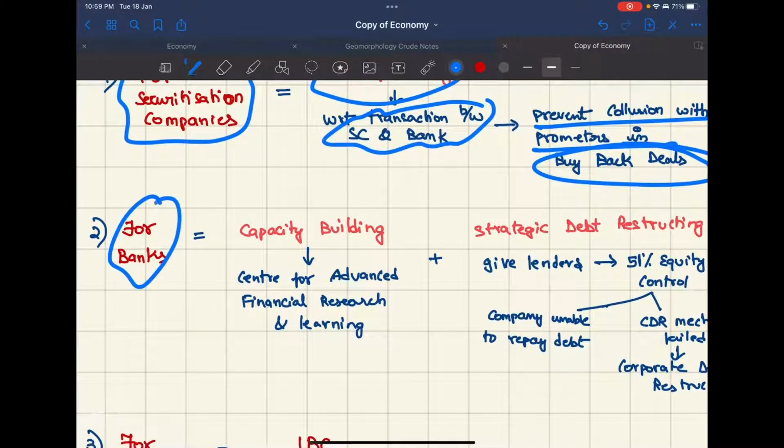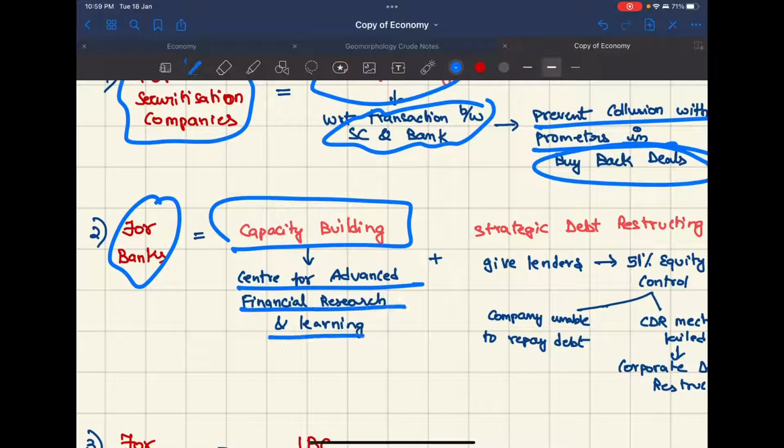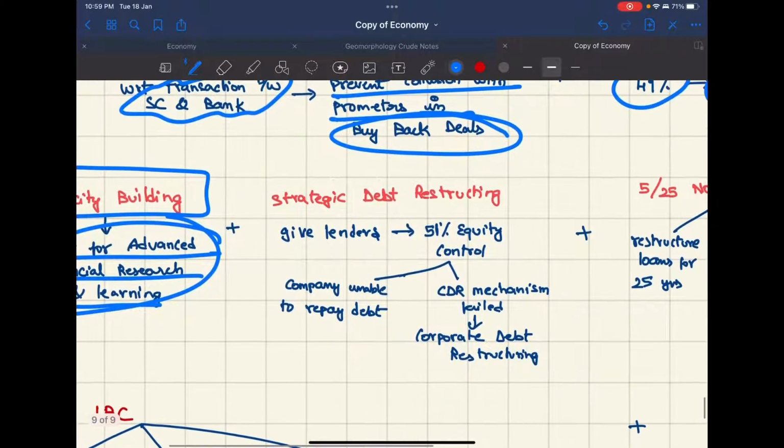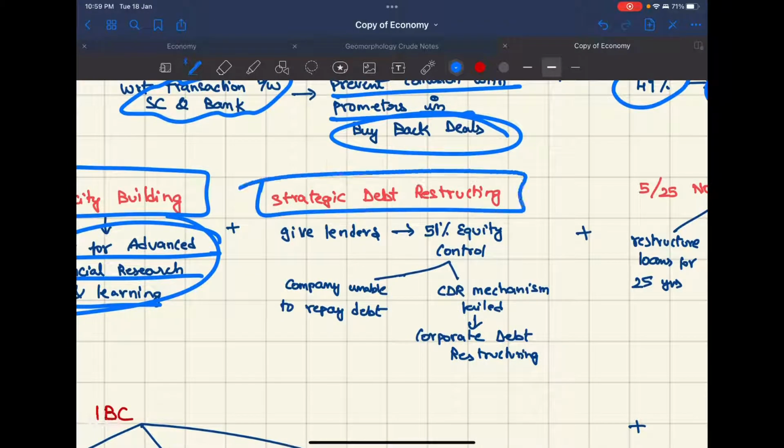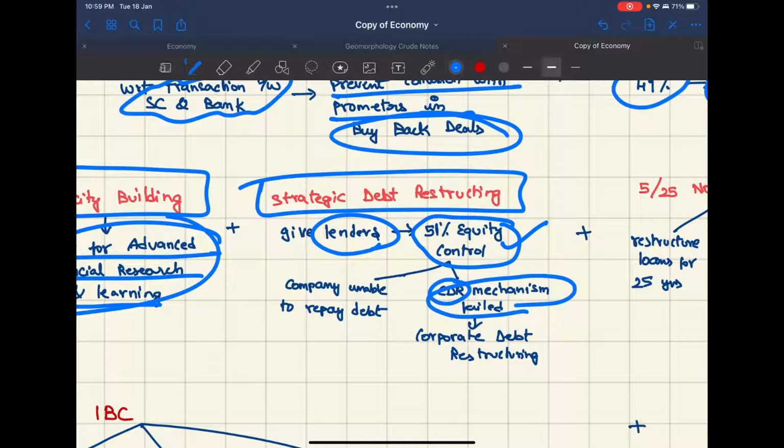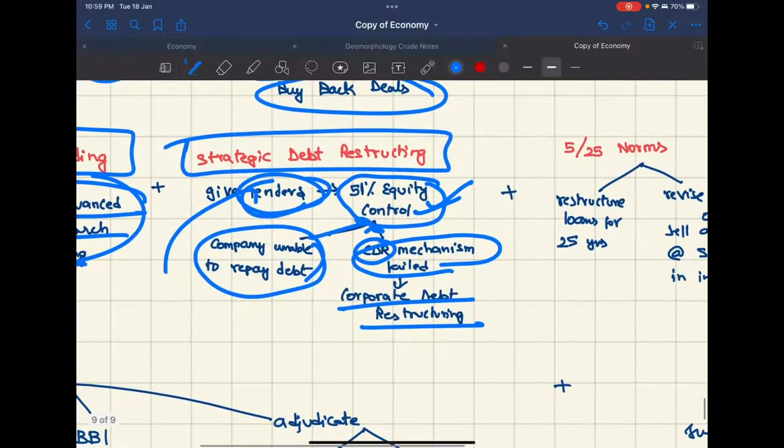And for the banks, capacity building must be done. Therefore, the Centre for Advanced Financial Research and Learning has been established. Strategic debt restructuring must be there. That is, we should give lenders 51% equity control, but this should not be given directly. It will be given after the CDR mechanism has failed. CDR is corporate debt restructuring, and if the company is unable to repay the debt, only then 51% equity control will be given to the lenders. They will restructure the board and do something or other to recover their loans.